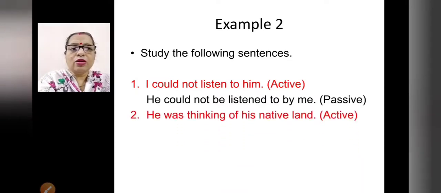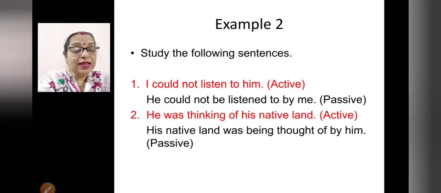He was thinking of his native land. Here this is active. He was thinking, the subject was thinking, right? So how will you make it passive? He was thinking of what? His native land, right? So what will be the object? His native land was being thought of by him. See here, thinking is given, so here being will come, right?